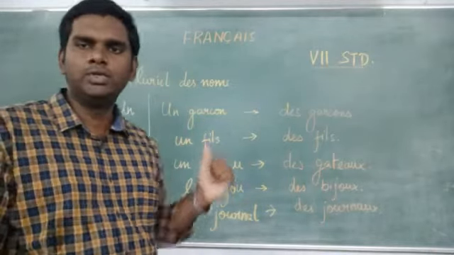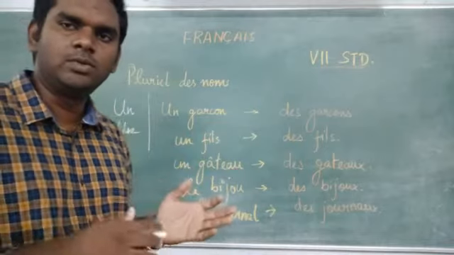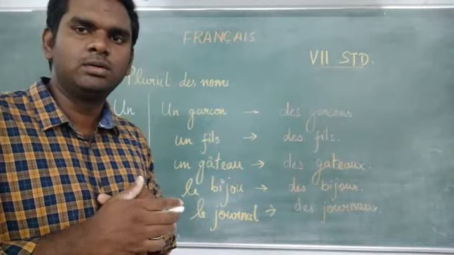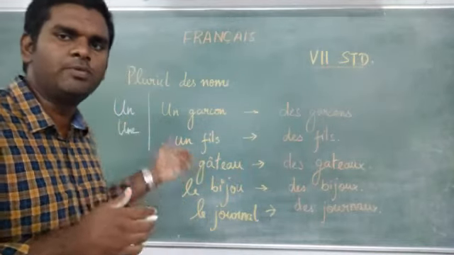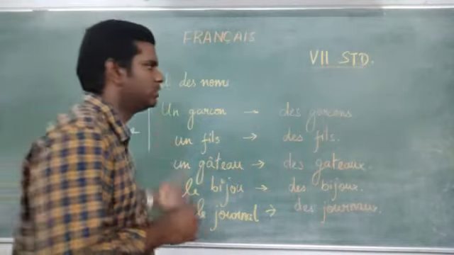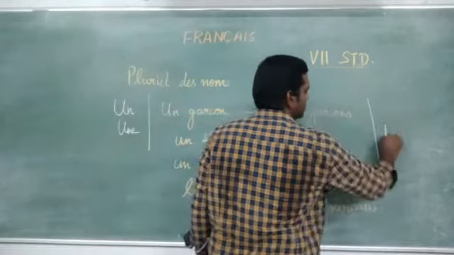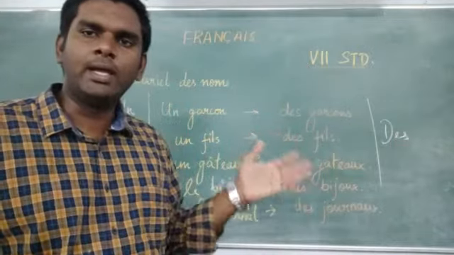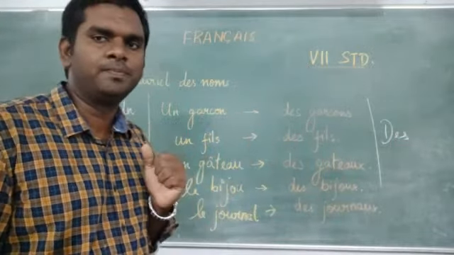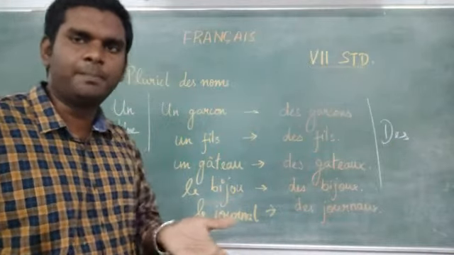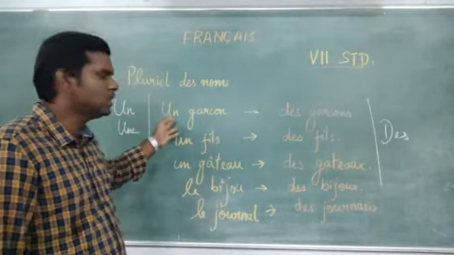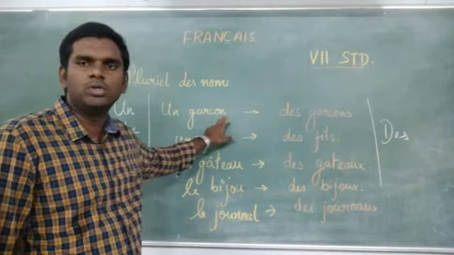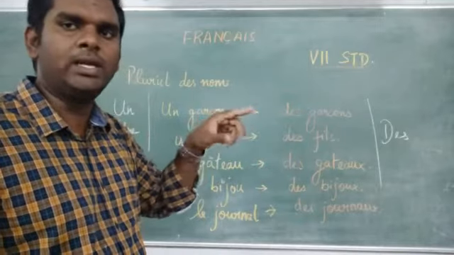So un and une are singular. So what do you mean by plural? Plural means you have to change it in a plural form, right? So what is the plural form for un and une? The plural form for un and une is des. Okay, that means some. Okay, rule number 1: if it is un garçon, you can just add an s to the end to make it plural.